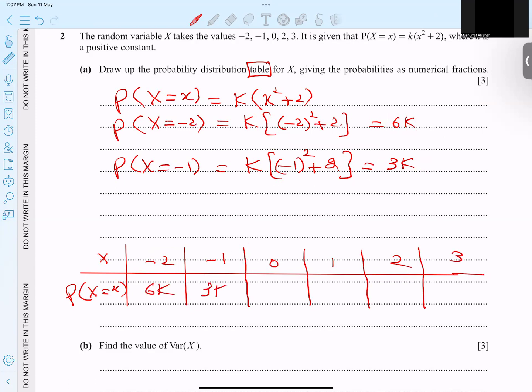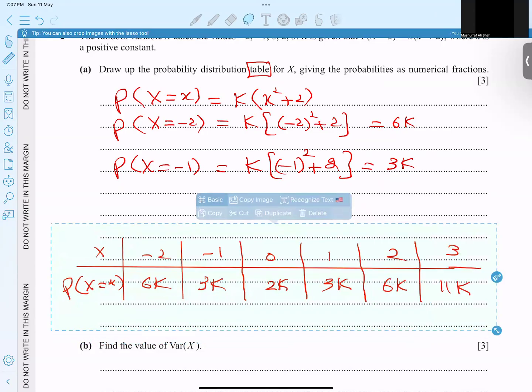Now I'm doing it mentally without any working. When I plug in 0 here, 2k. So I'm getting 2k here. And next, when I plug in 1 in place of x, I get 1 squared, 1, plus 2, 3k. Then 2 squared, 4 plus 2, 6k. And 3 squared is 9, 9 plus 2, 11k. So the table is done. He was asking for numerical fractions, which we have to get. So this is done.